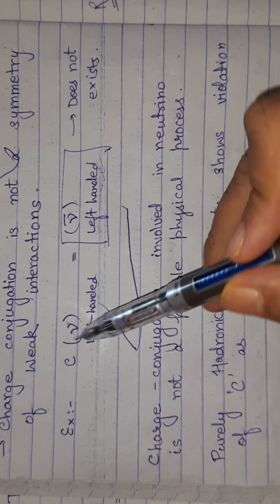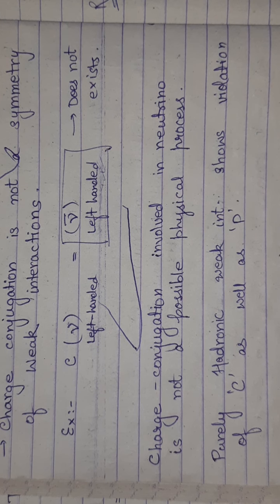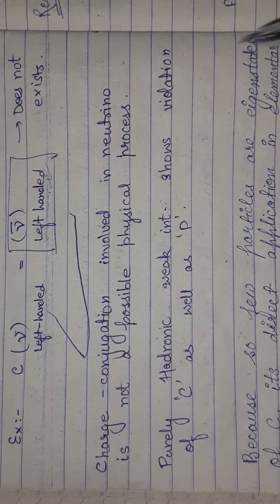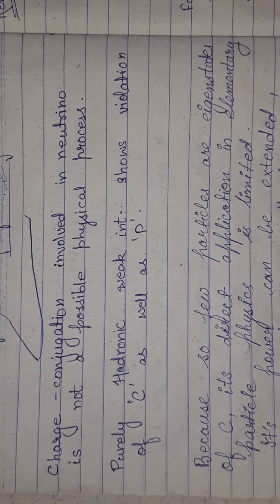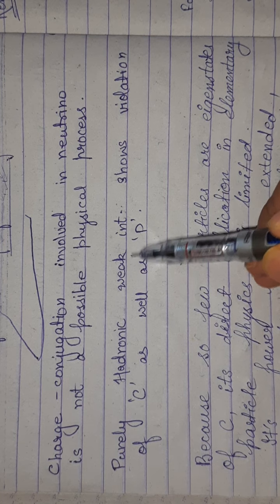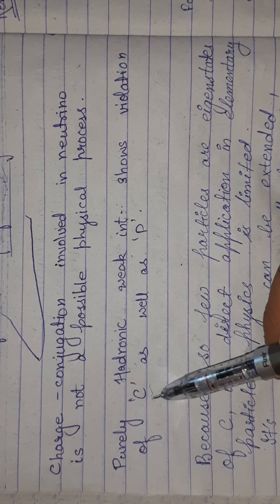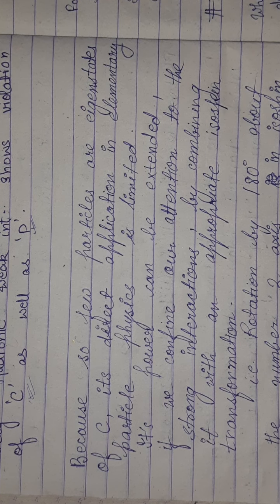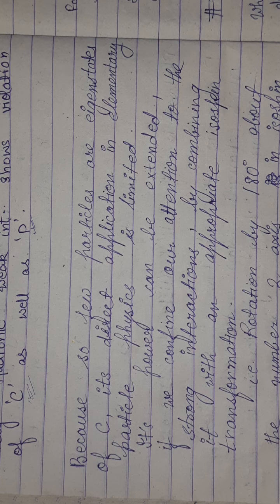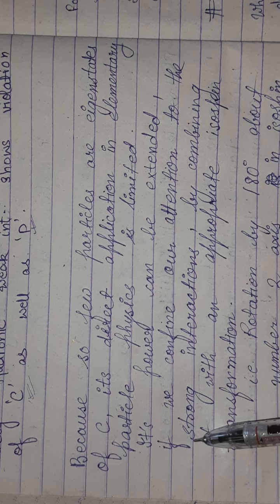And as we know, neutrinos are basically particles used for detection in case of weak interaction. So neutrinos basically interact via weak interaction. Now charge conjugation involved in a neutrino is not a possible physical process, obviously. And most of the purely hadronic weak interactions also show violation in charge conjugation as well as violation in parity.